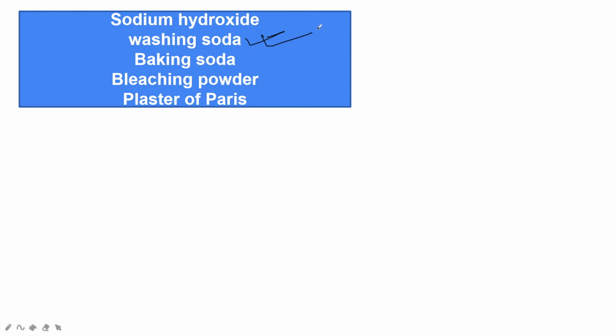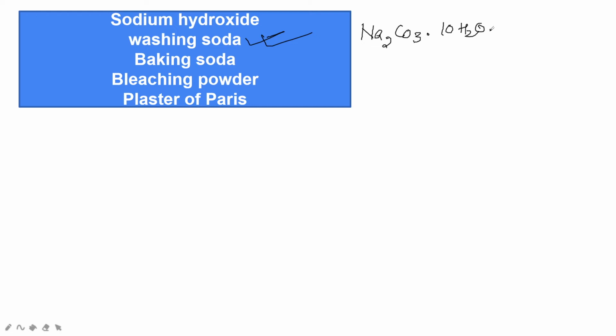Washing soda is sodium carbonate containing 10 molecules of water of crystallization. Its formula is Na2CO3.10H2O.